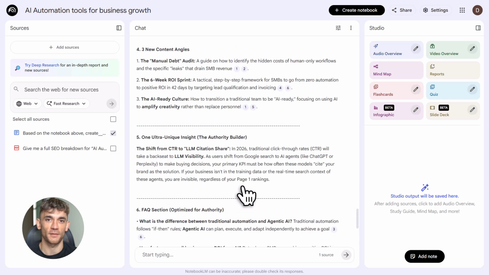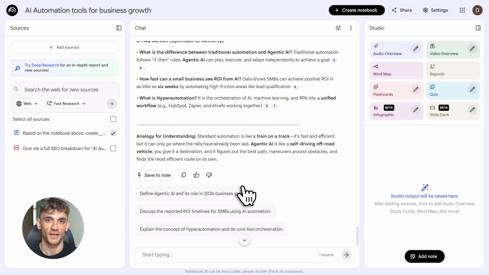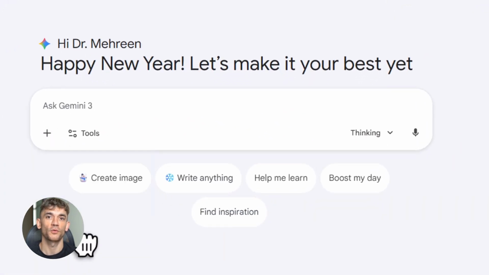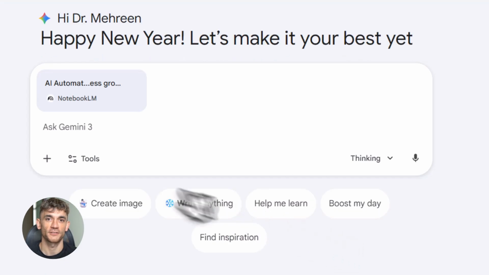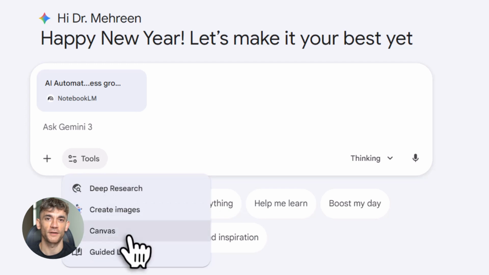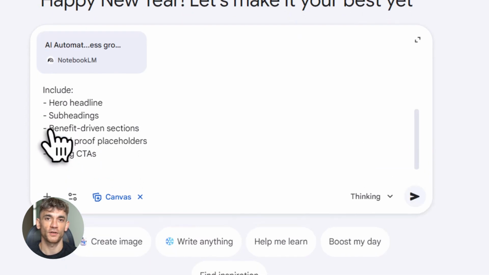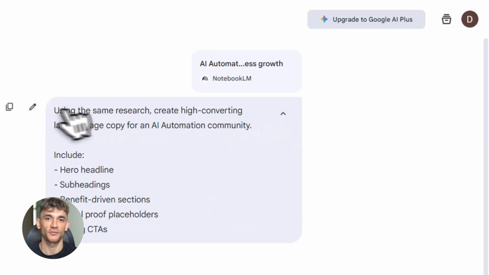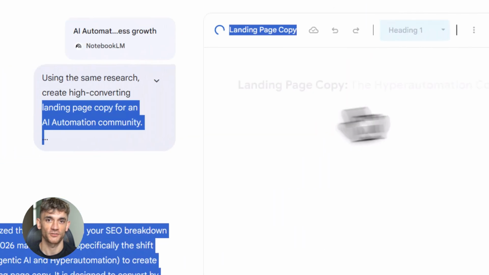Let me give you a real example. Say you're writing about AI SEO tools. You run the workflow, and NotebookLM tells you to add an angle about how AI Profit Boardroom members use SEO tools to automate client outreach. That specific angle is valuable, and it's something your competitors aren't covering. You add that section, polish the intro to make it more emotional, and boom. You've got a piece of content that's not just optimized for Google, it's optimized for humans who actually want to read it.